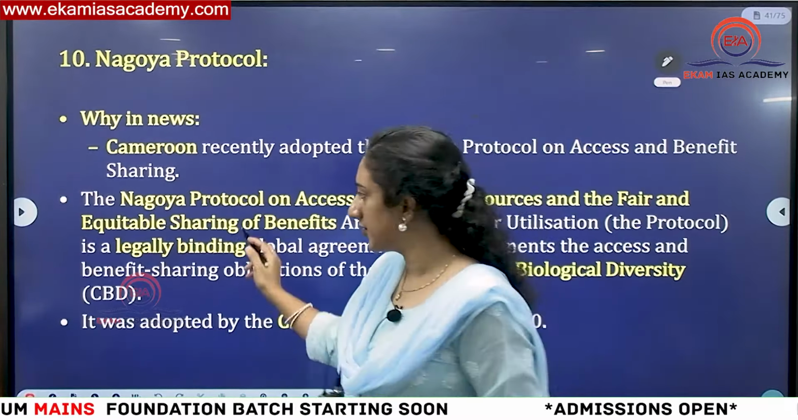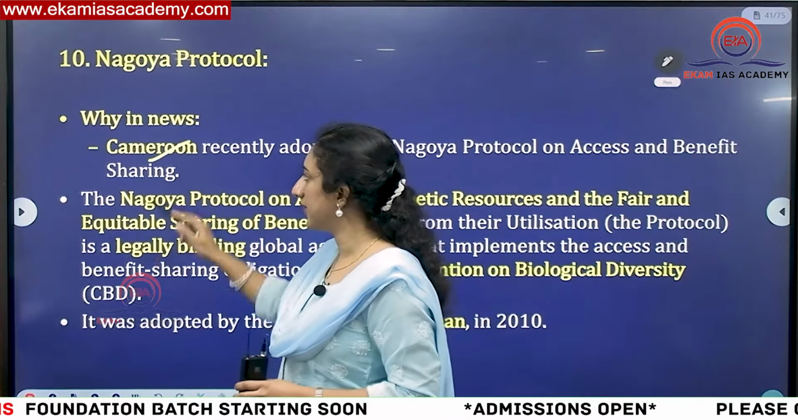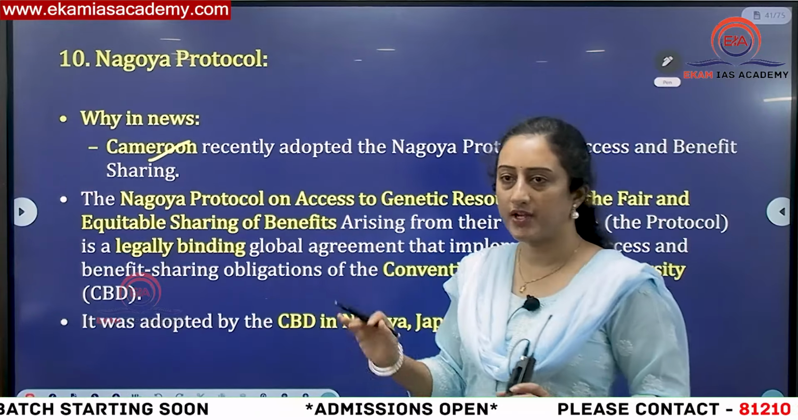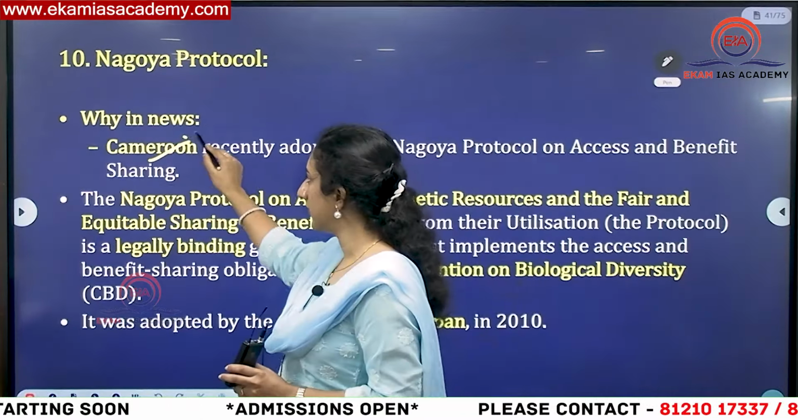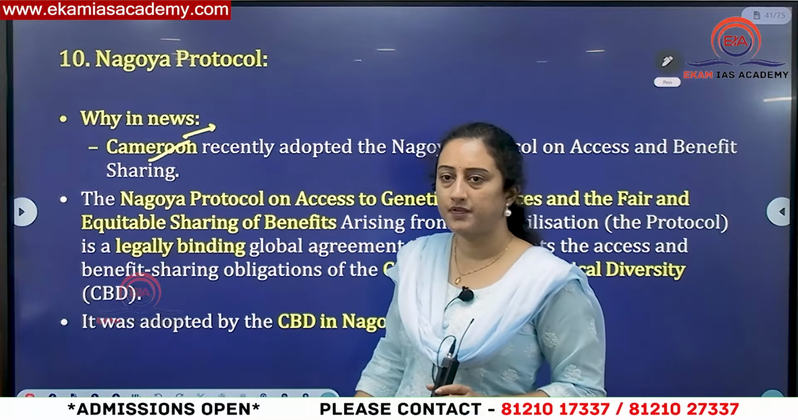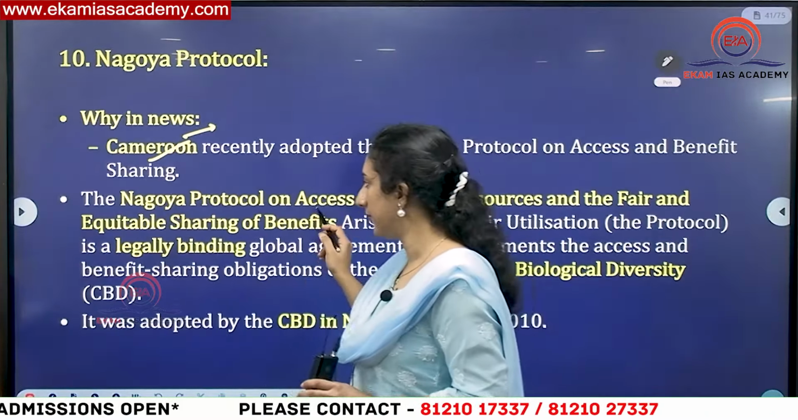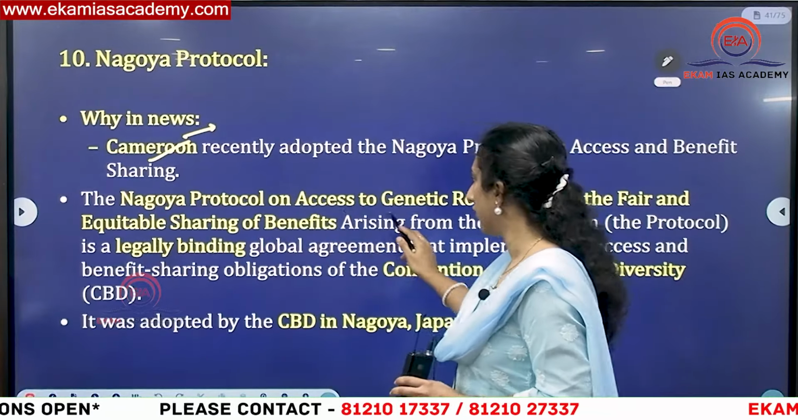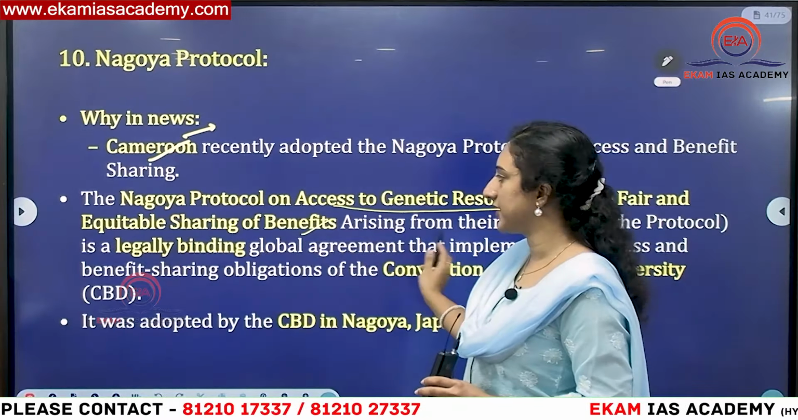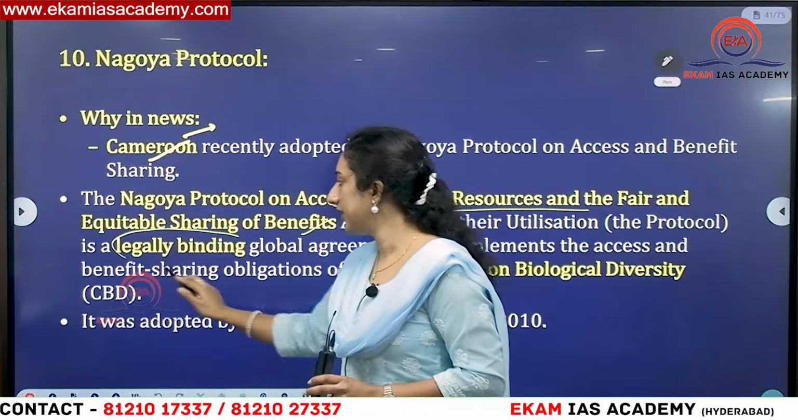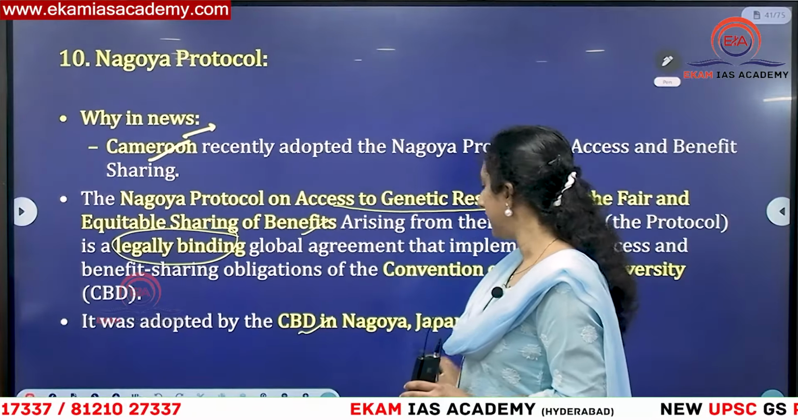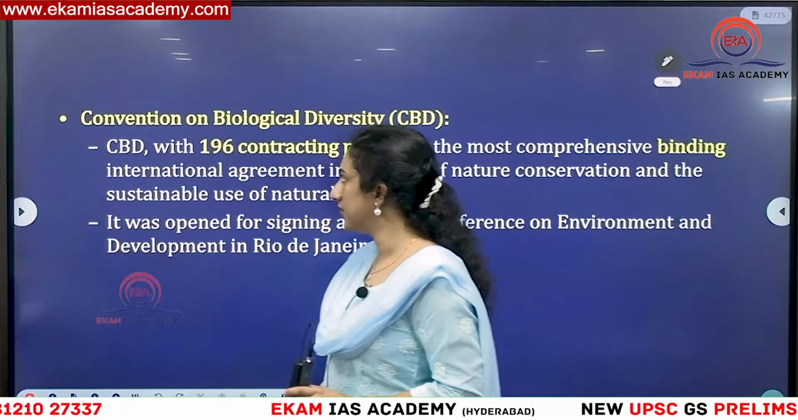So why is it in news? Because recently this country Cameroon, where is this country located? Central Africa. If you remember, in 2023 prelims, UPSC framed a question on Cameroon with respect to mineral deposits. So the Nagoya Protocol is with respect to access to genetic resources and fair and equitable sharing of benefits arising from it. It is a legally binding treaty under CBD, which was signed in 2010 in Japan.